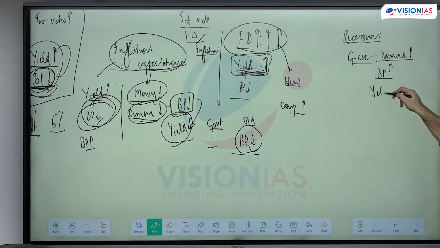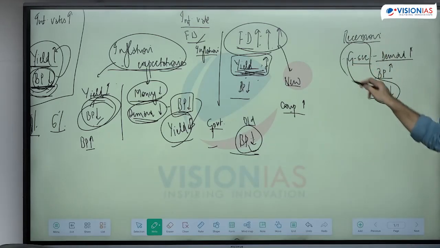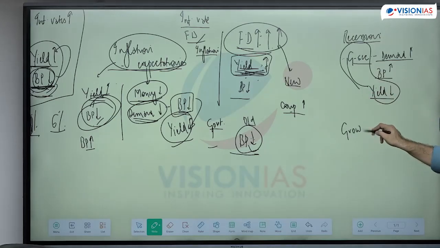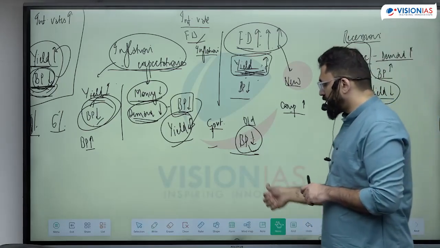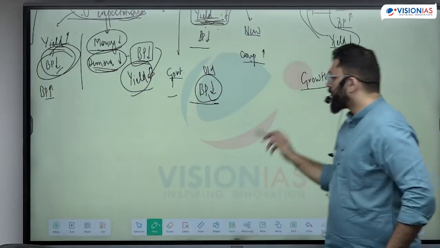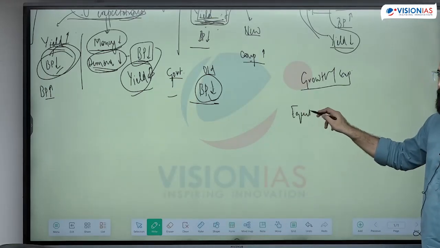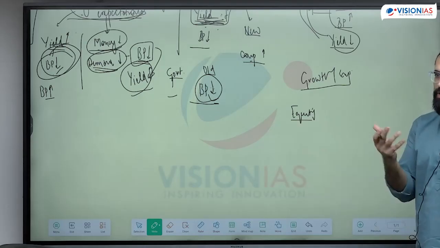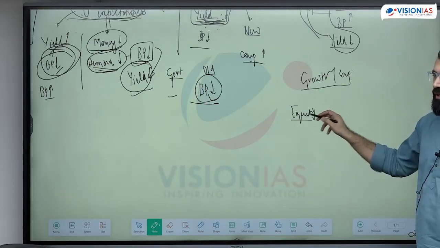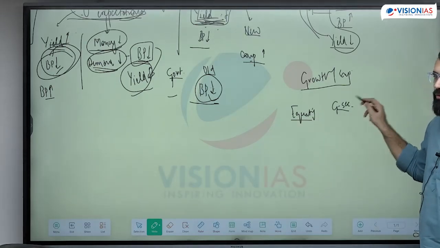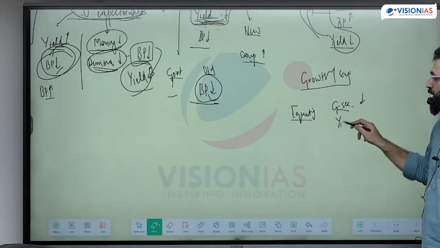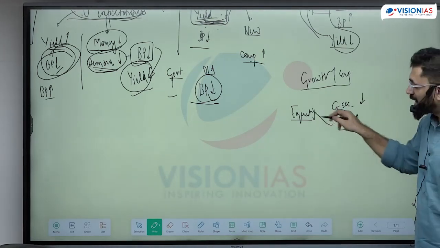When the government knows that government is the safest thing, why will it offer a higher yield? It will not. But if you have growth or expansion, that means people's money can have a better use. I can invest mostly in the equity market. Share market मुझे बहुत अच्छा return देगा because companies are growing, everyone's growing, my return will be good. That means the demand for government security is going to fall. Therefore, the yield has to rise, ये rise करेगा तभी ये होगा.